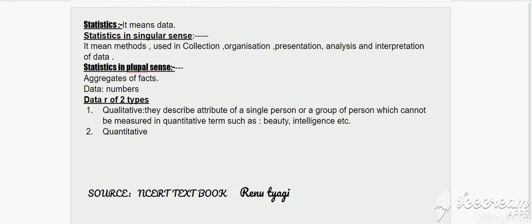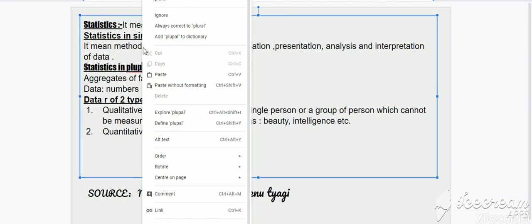Now children, next is statistics. What is statistics? Statistics means data. And children, we learn statistics in two senses, singular sense and plural sense.